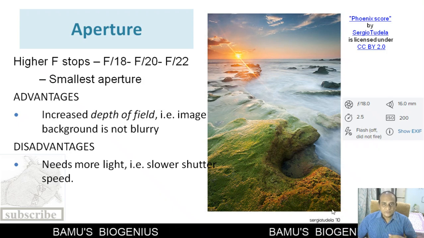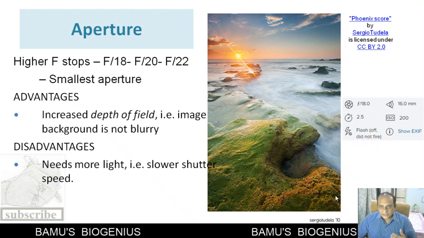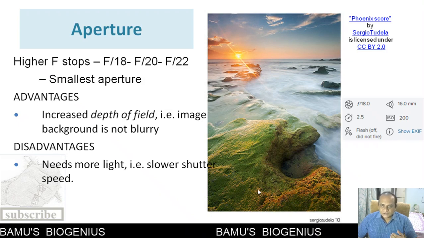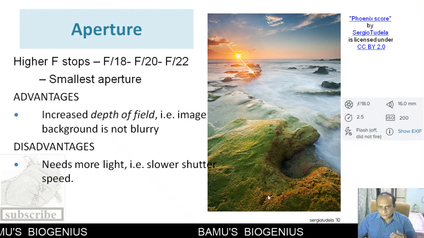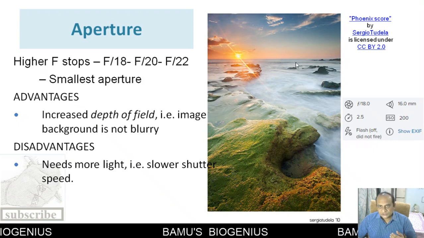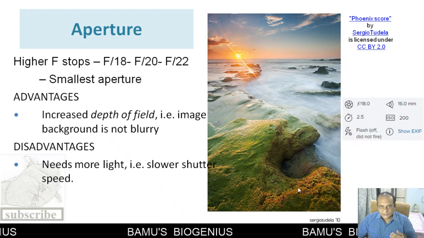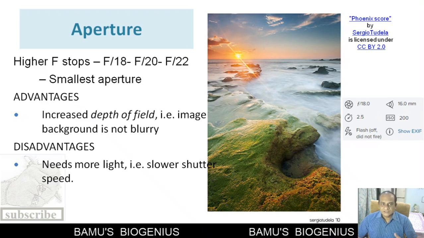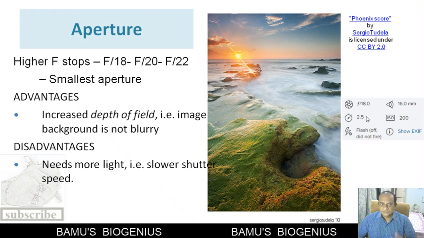But you can see the advantage here: in this image, this portion is clear, and this distant portion is also clear. That means that much depth of field is available due to the small aperture. So this is the advantage of the smallest aperture.